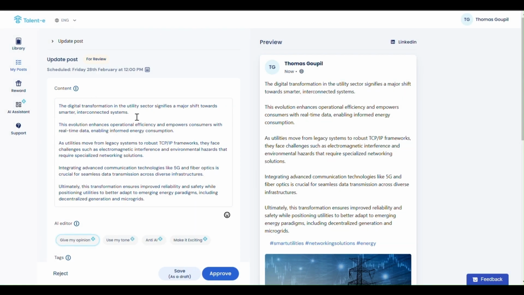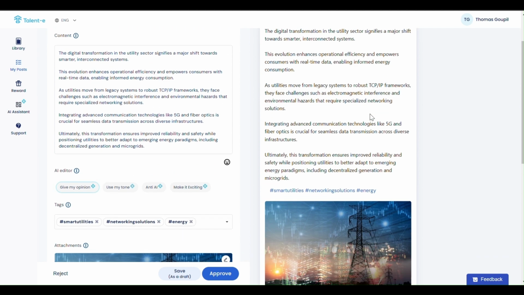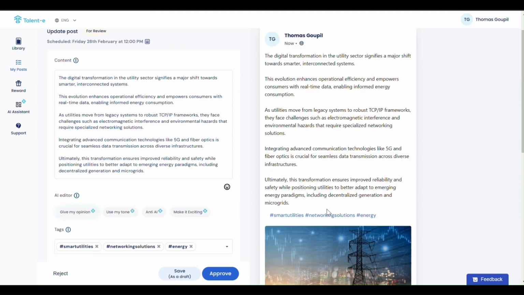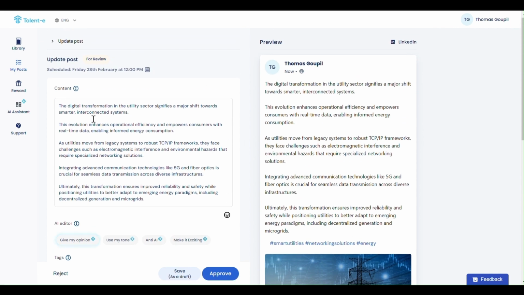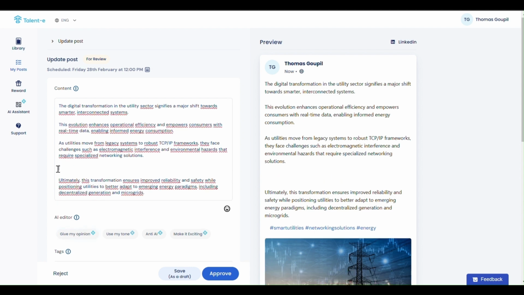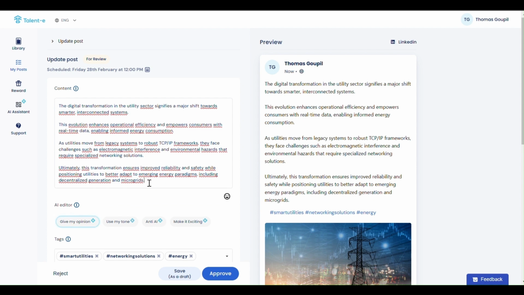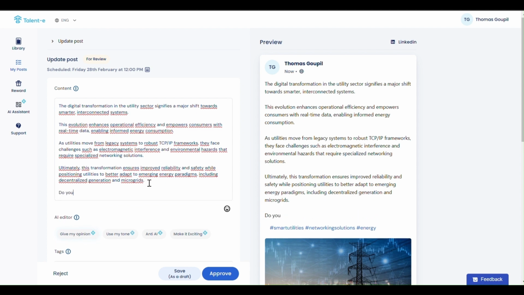So you can click on the edit button and then you will have access to a whole edition page for the content. On the right, you have the preview just there of what the post would look like on LinkedIn directly. And on the left, you have the edition box. You can manually do some editions on the content. So let's imagine that this part does not really make sense for me. I can delete it and I can add a question at the end for my network.